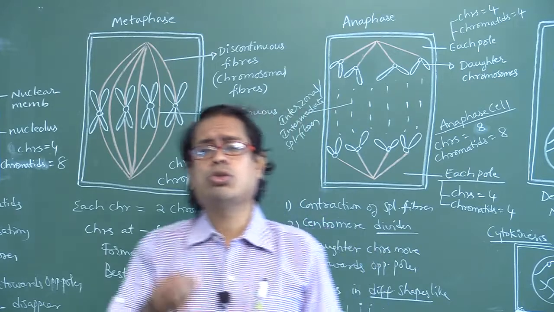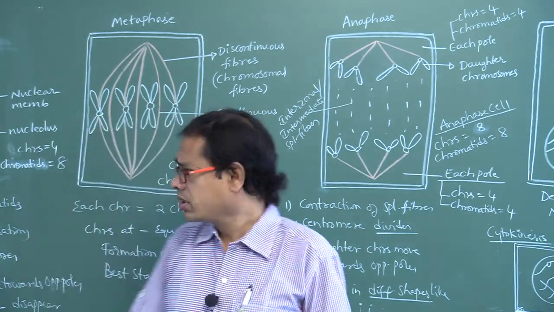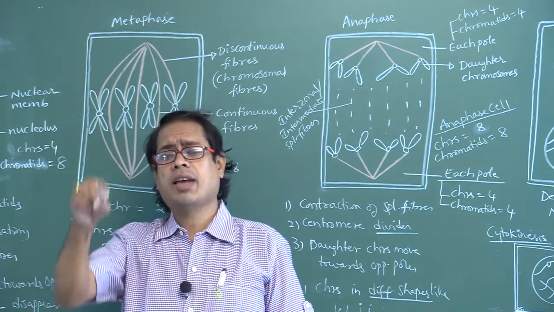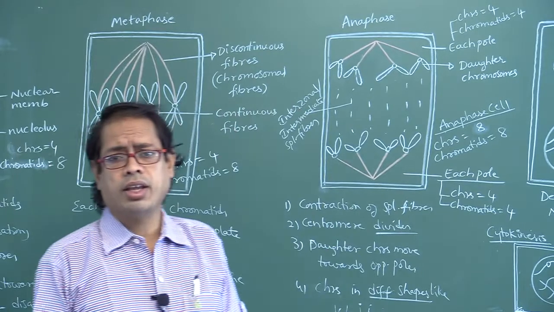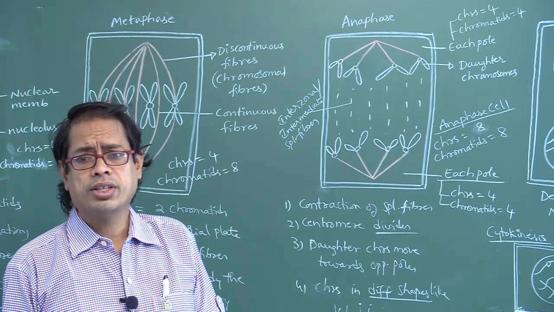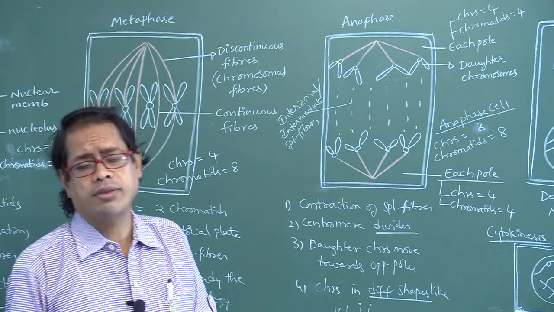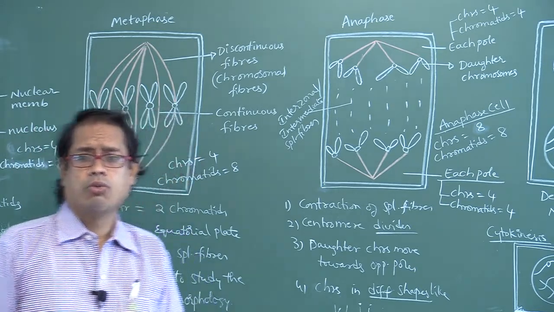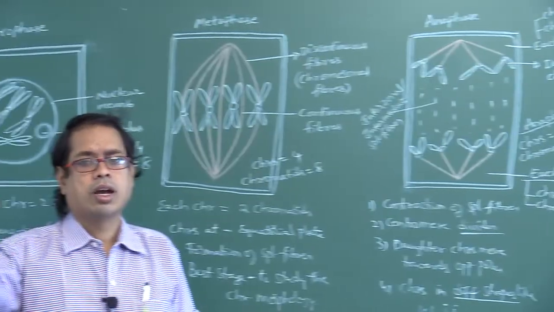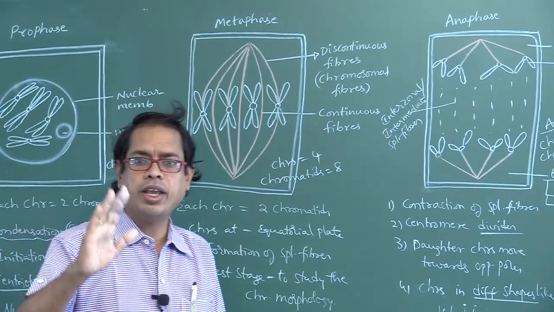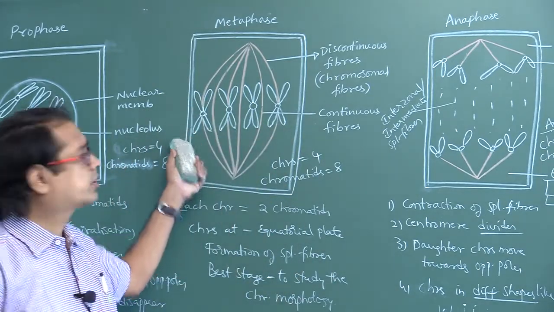Each chromosome with two chromatids means the amount of DNA will be doubled. Let us suppose G1 has 50 picograms. In G1 phase, the amount of DNA is 50 picograms. What will be the amount of DNA in S phase? 100 picograms. G2 phase, 100 picograms. Prophase, 100 picograms.